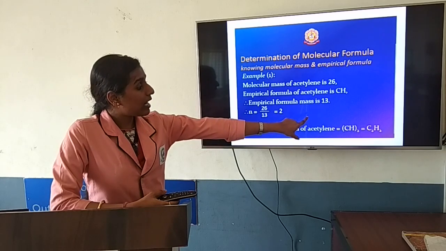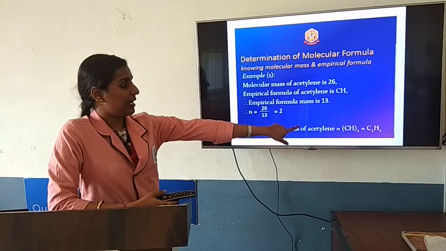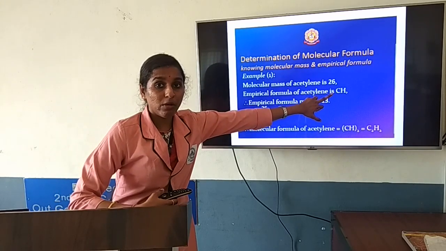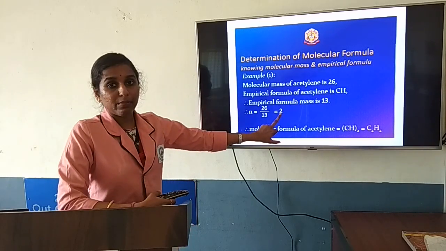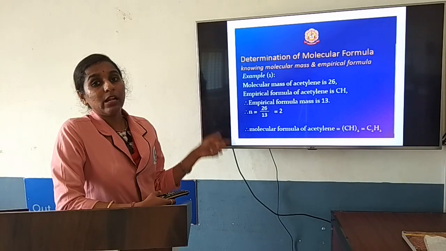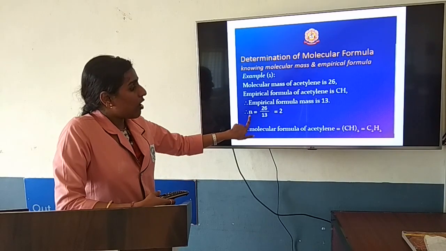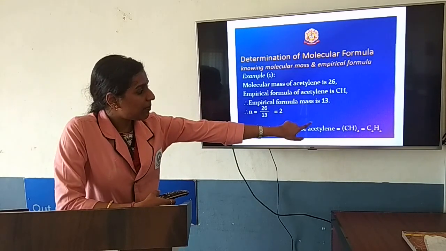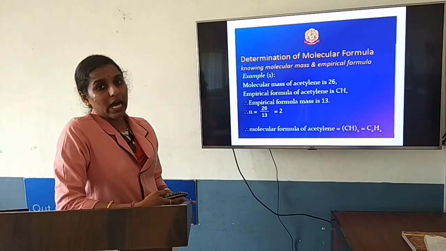So that 2 you write as a subscript and multiply it with whatever empirical formula you have got, because according to the formula, molecular formula is nothing but empirical formula into n. So n we have already found. Write the empirical formula and multiply by n, and you will get C2H2. So that is the molecular formula of acetylene.